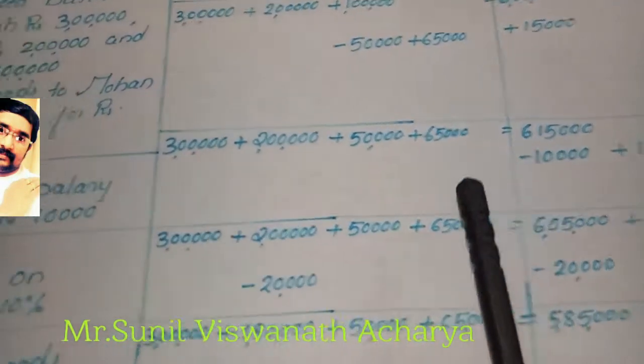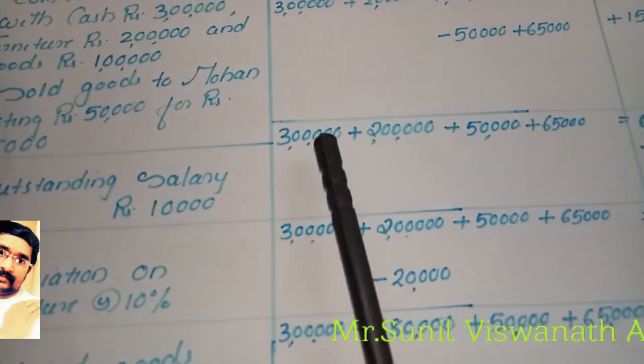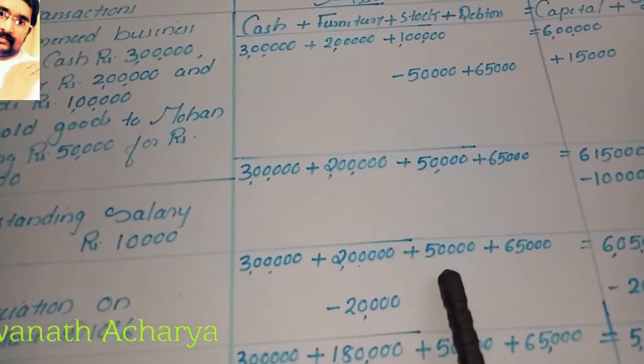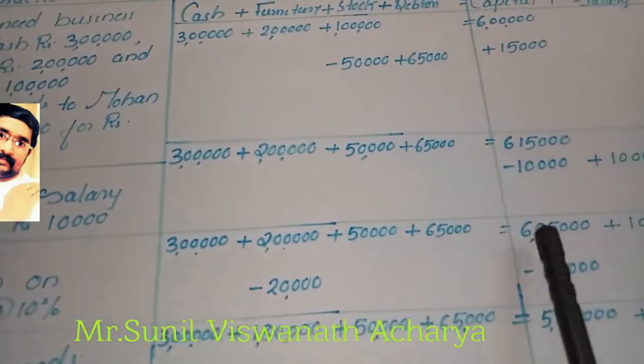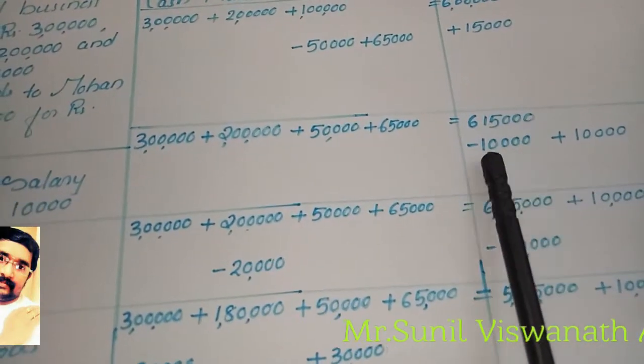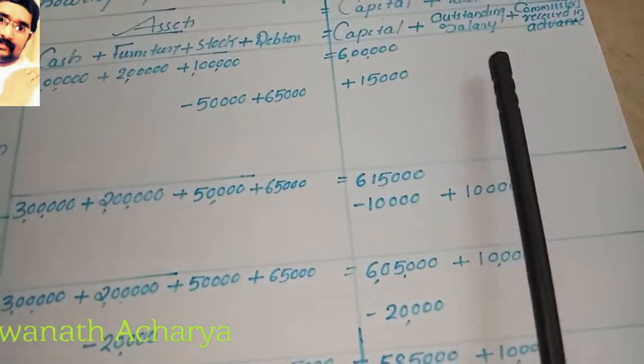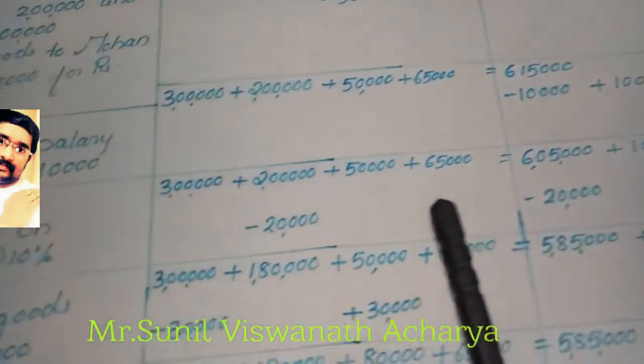Capital will decrease. So after that we total: 3 lakhs cash, 2 lakhs furniture, 50,000 stock, 65,000 debtor, and capital 6,15,000 minus 10,000, which is 6,05,000. Then outstanding salary 10,000.